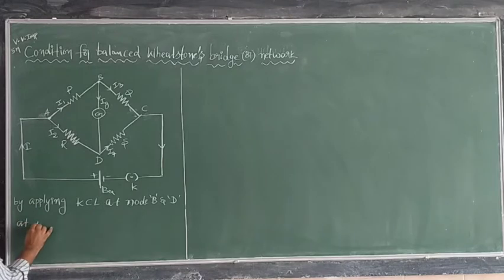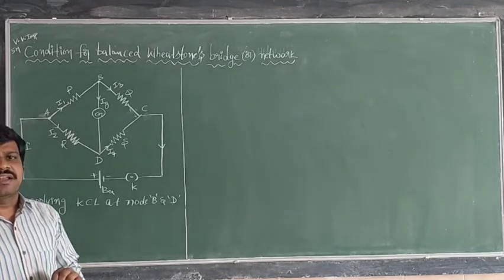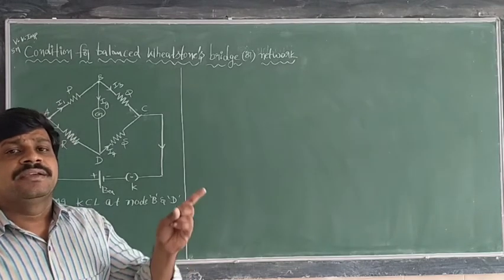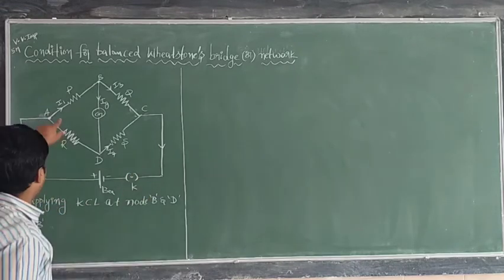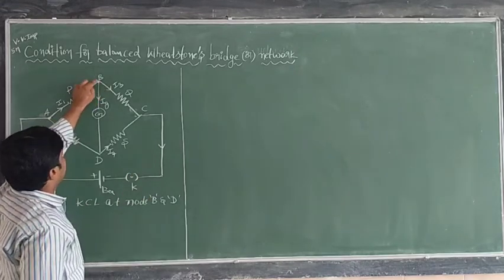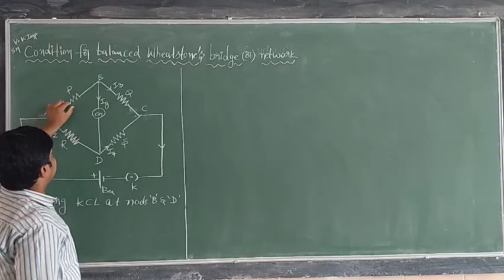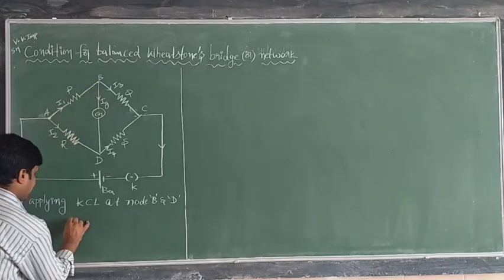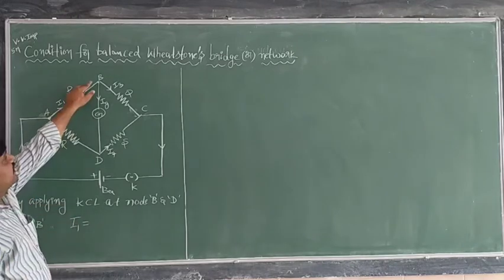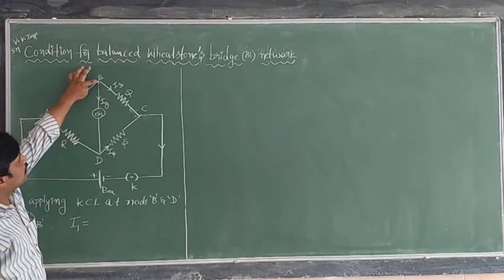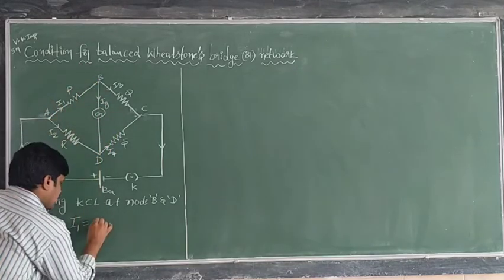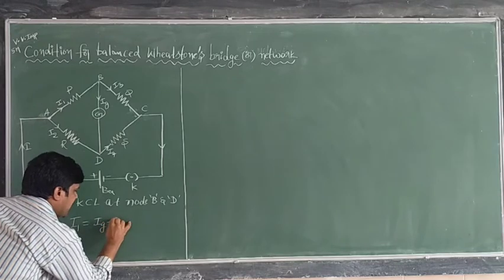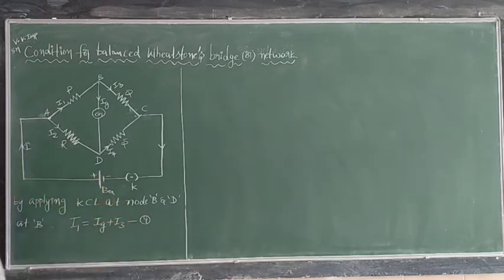First, if you take at B, what is the Kirchhoff current law? Kirchhoff current law is nothing but the current entering the node is equal to the current leaving from the node. Current entering the node B, how many currents are coming? Only one current, that is I1, is equal to the current leaving from the node. From the node, how many currents are leaving? Ig current is leaving, I3 current is also leaving. So we can write here Ig plus I3. Now this is equation number 1.